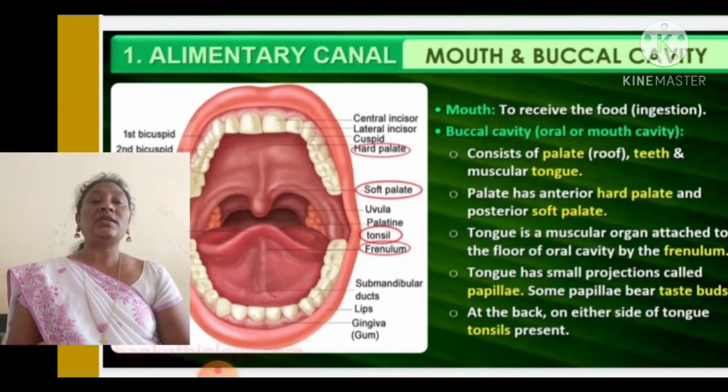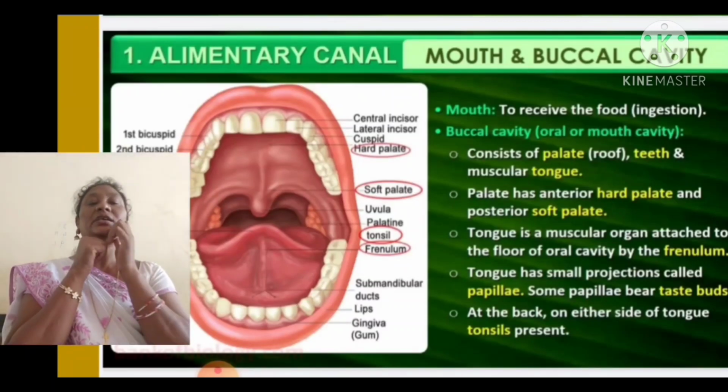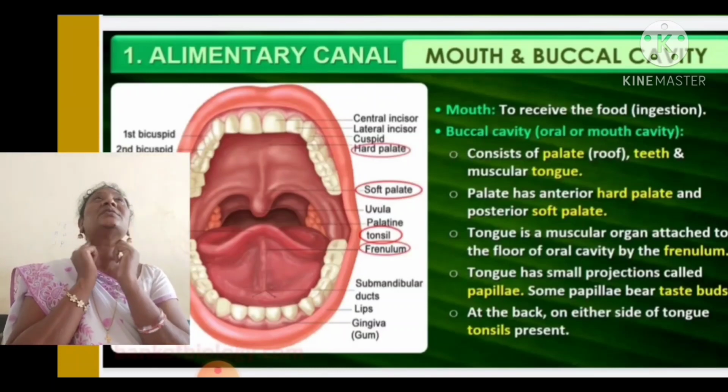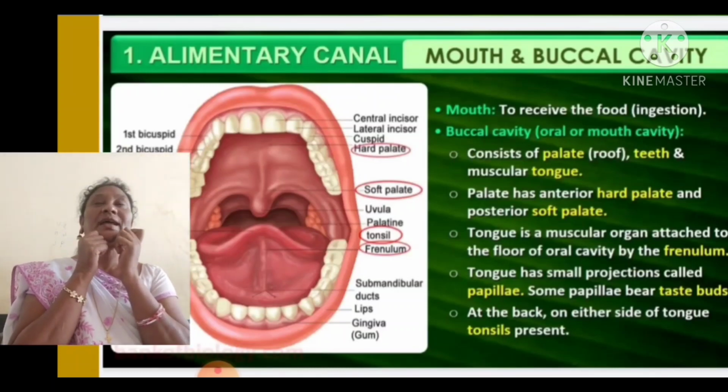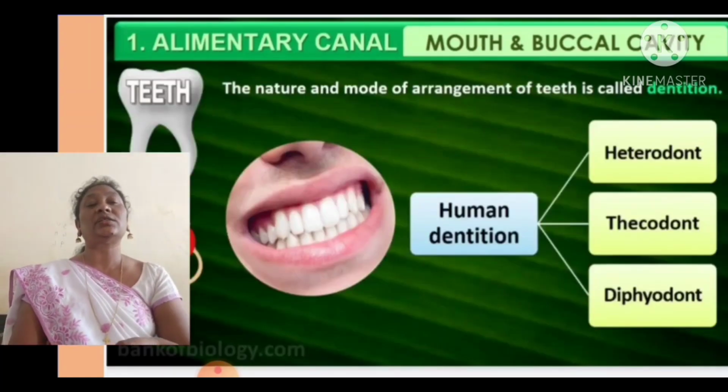These papillae consist of taste buds. Some papillae have the taste buds. Nearly 10,000 taste buds are present on the tongue. At the back, on either side of the tongue, we can find the tonsils. If you touch slightly here, you can find small ball-like structures that are called tonsils.